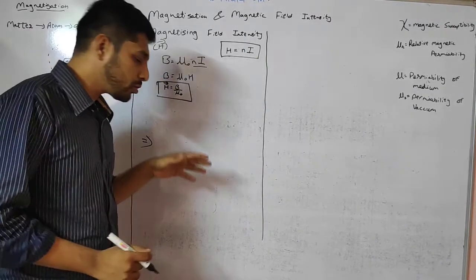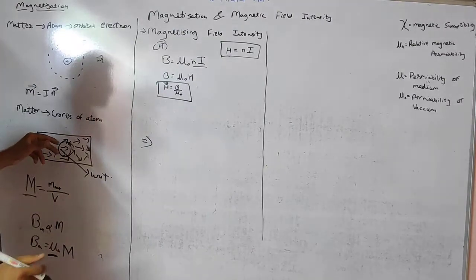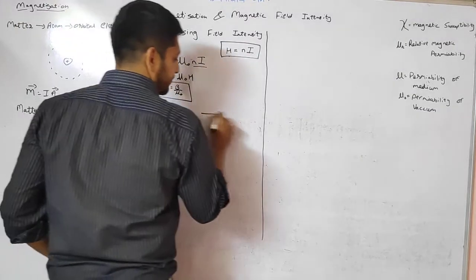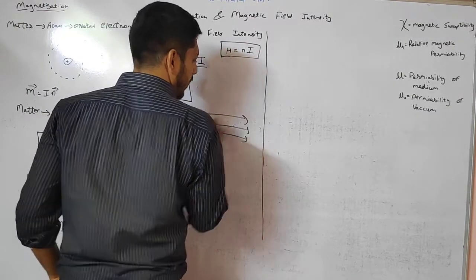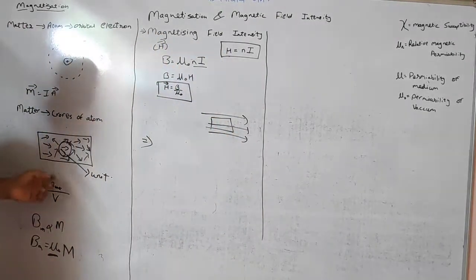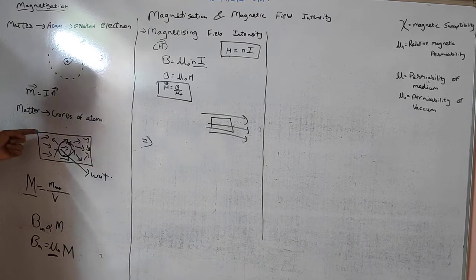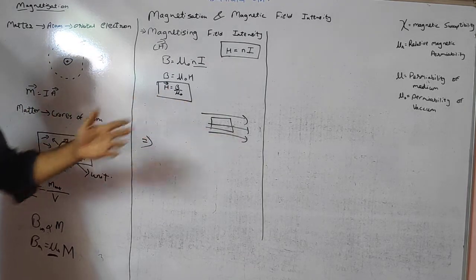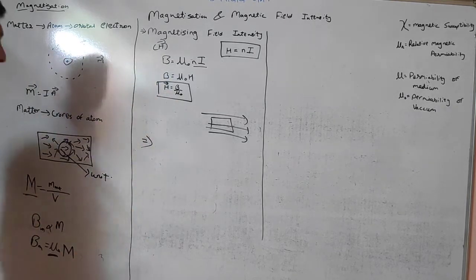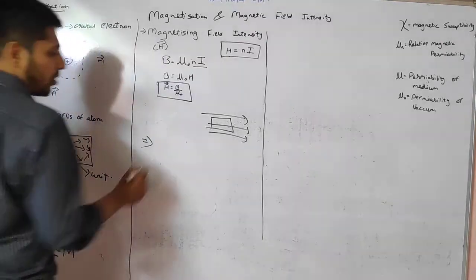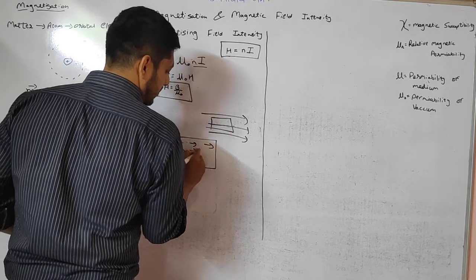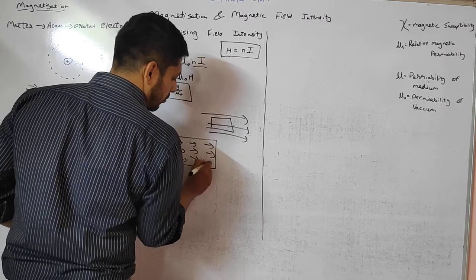Suppose if we combine both the things, this material is kept inside a magnetizing field. Suppose I have a solenoid which is producing a magnetic field. If I keep this material inside the magnetic field, what will happen? All the dipoles will get aligned in one direction due to this external magnetic field. All of these dipoles will be in a single direction, though there may be some which do not follow this.